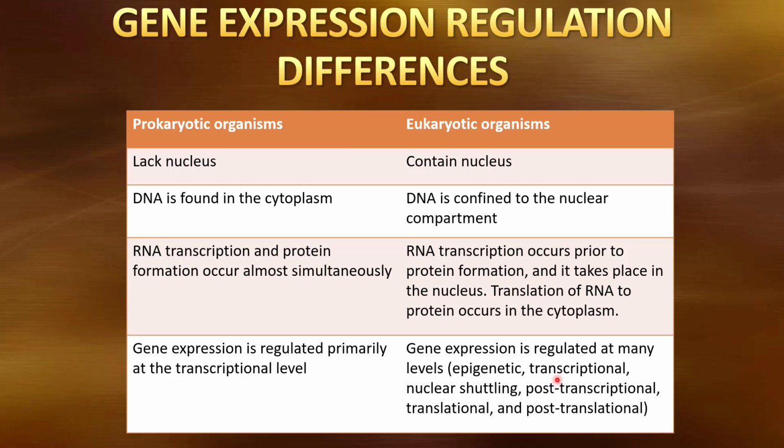Then we also are going to take that messenger RNA and shuttle it out of the nucleus into the cytoplasm. We have a way to control that. Then when we get it to the cytoplasm and hook it into a ribosome, we're going to translate that protein. We can control translation. And then we're going to modify many of our proteins after translation, and we can control that. So there's many more control points in eukaryotic cells that we don't really find in prokaryotic cells. So as we talk about this gene regulation, we'll be looking at prokaryotic and eukaryotic cells separately.